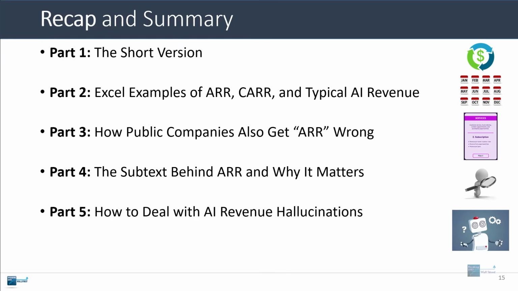If they're claiming something for annualized recurring revenue, it can also be fine, but you really have to ask the details and see how they're calculating it, see what goes into it, see the different line items. So don't just take what they say at face value. That's about it for this tutorial. Hopefully now you know a little bit more about what the revenue profile of an AI startup might look like and why you have to be careful with annualized recurring revenue and variations like contracted annualized recurring revenue.